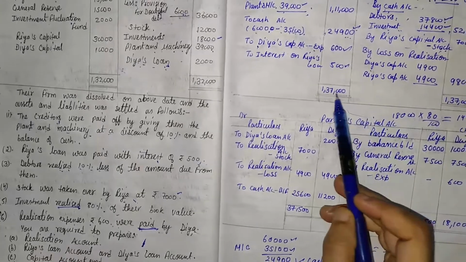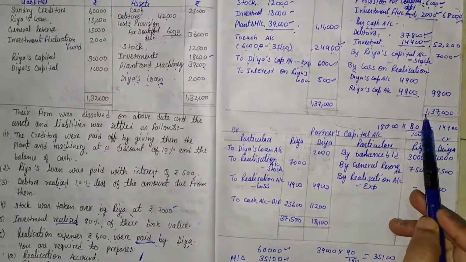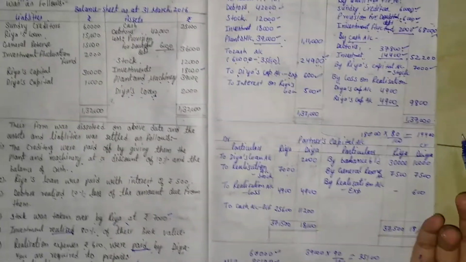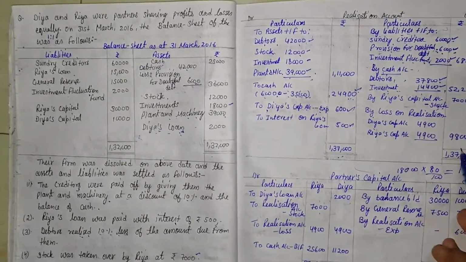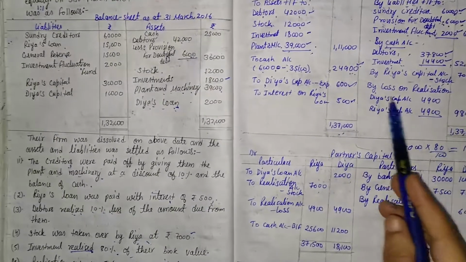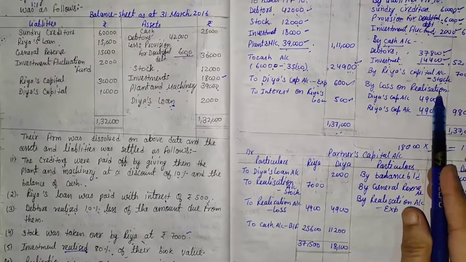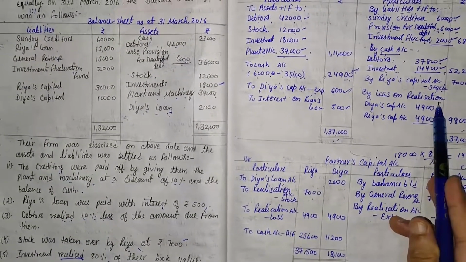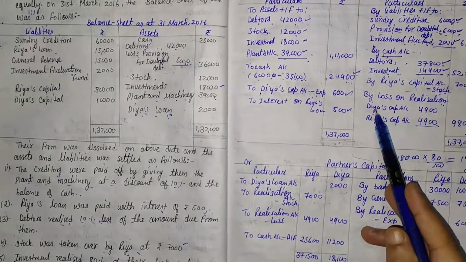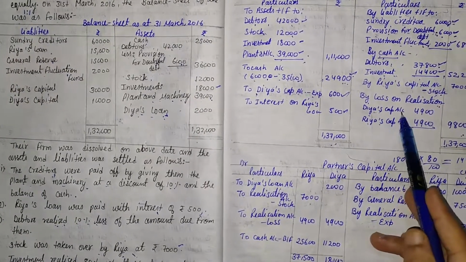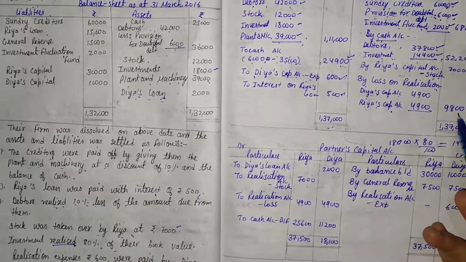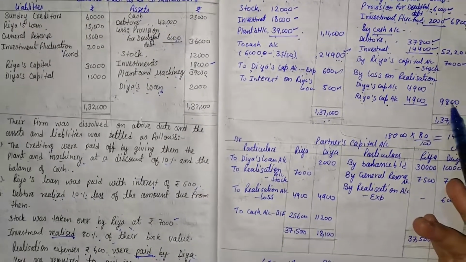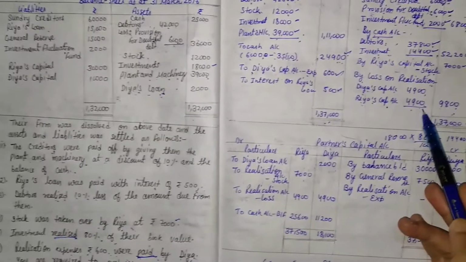After that we total both the sides. Here the total is 1,37,000, that comes in the debit side. So the balancing figure comes in the credit side, so by loss on realization account, and that balance is distributed among the partners. And who are the partners? That is Diya and Riya. So Diya's capital account and Riya's capital account, equal ratio is given. It means 9,800 distributed equally, that is 4,900 and 4,900.